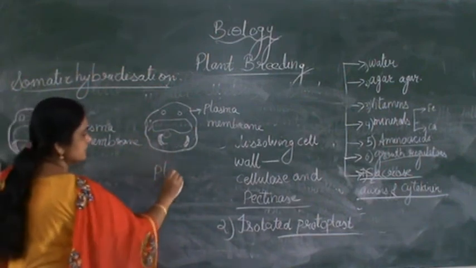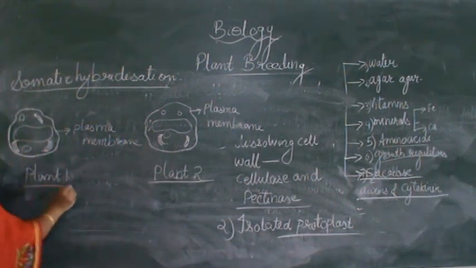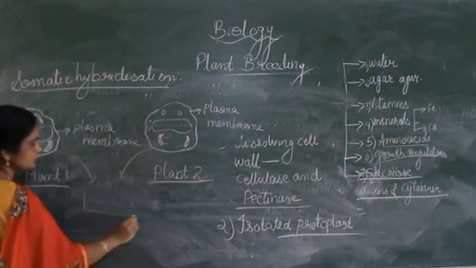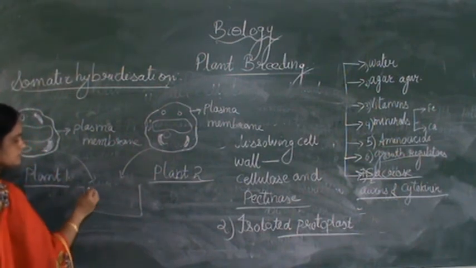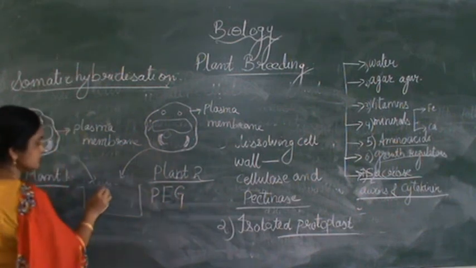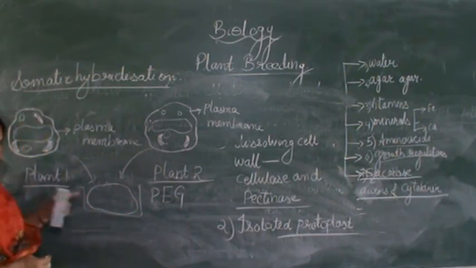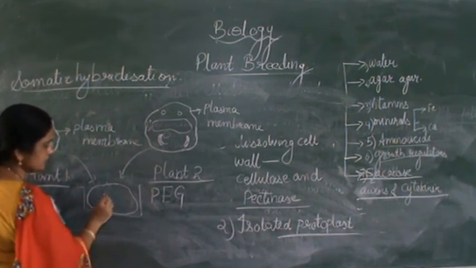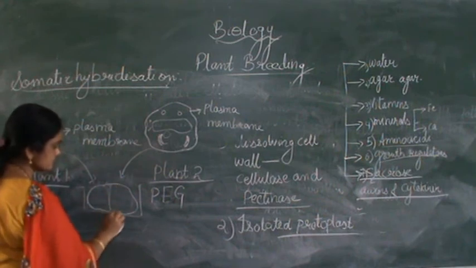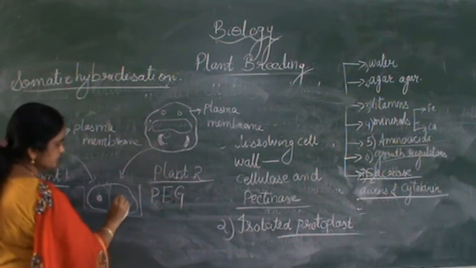This is plant cell 1 and this is another plant cell from plant 2. Now what happened? These two are put into a medium, that is polyethylene glycol, PEG. It will help in the fusion of two cells, of plant cell 1 and plant cell 2.